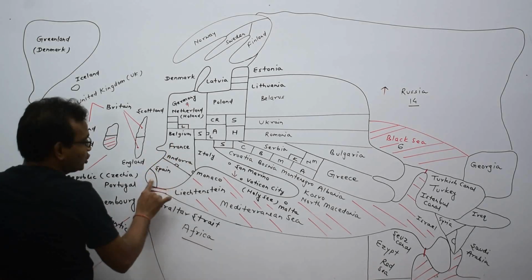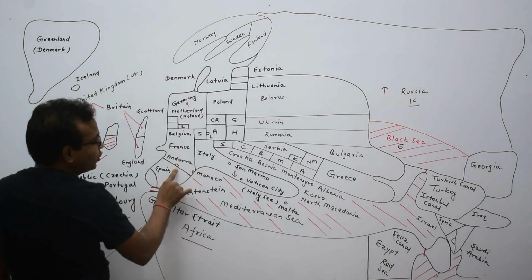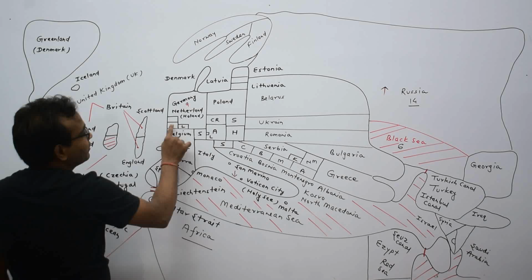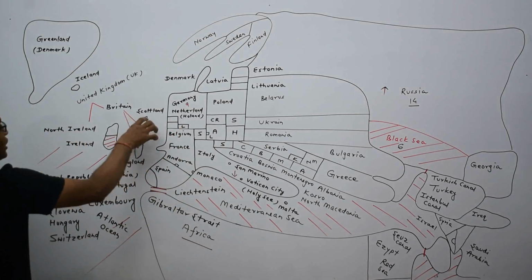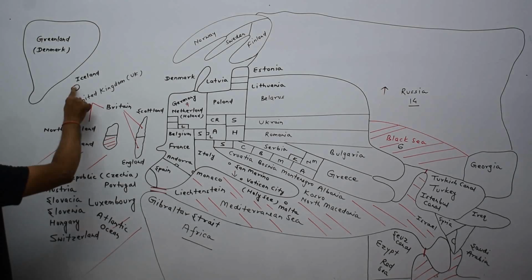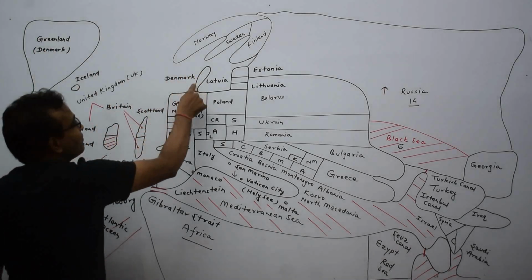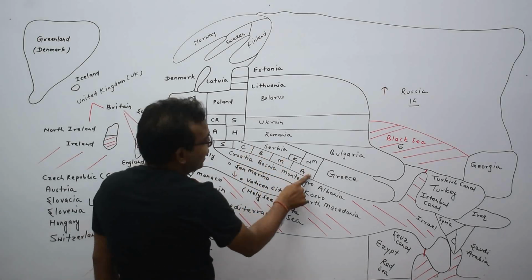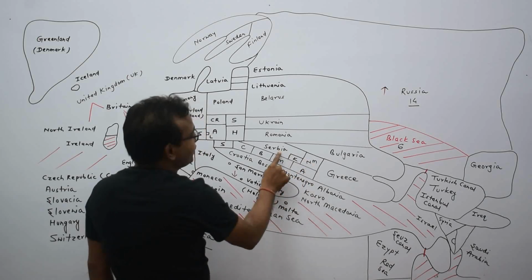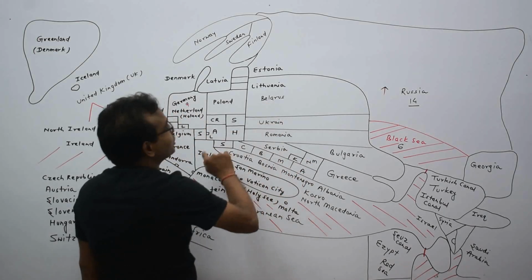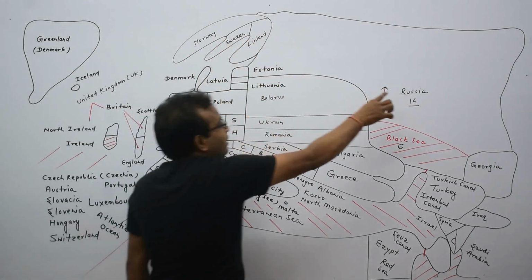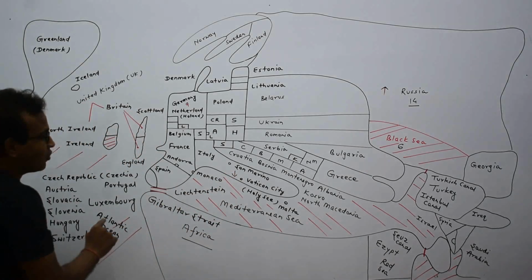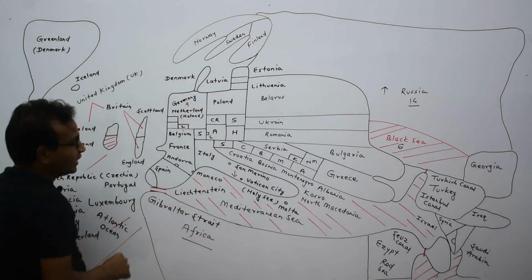This is Portugal, Spain, France, Andorra, Monaco. This is Germany, Denmark, Netherlands or Holland, Belgium, Luxembourg. This is United Kingdom, Ireland, Iceland. Greenland is a part of Denmark. Here is Croatia, Bosnia, Montenegro, Albania, Kosovo, North Macedonia, Serbia, Romania, Ukraine, Belarus, Norway, Sweden, Finland, Russia. This is San Marino, Vatican City.